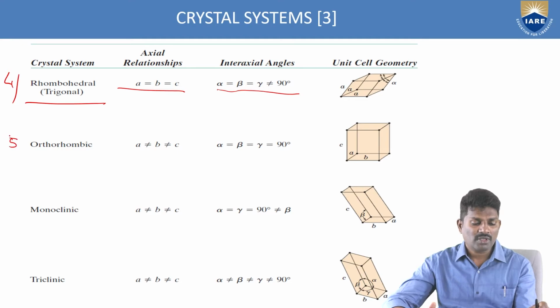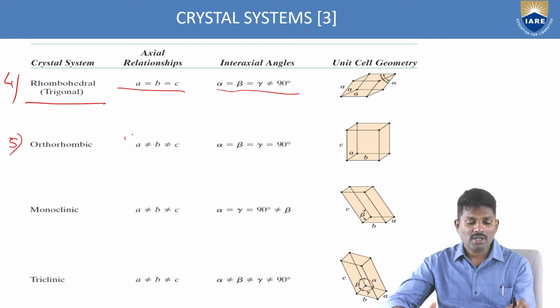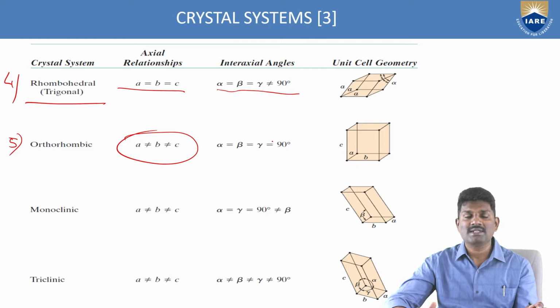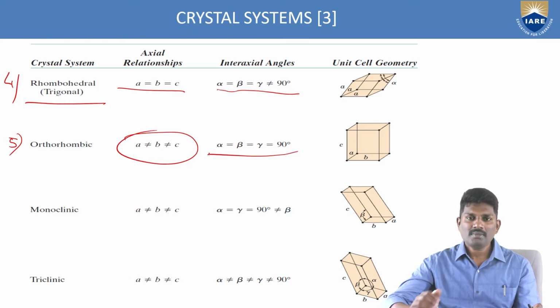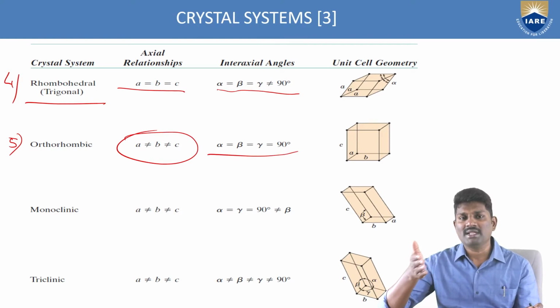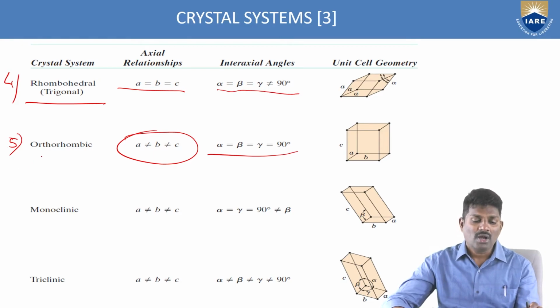And coming to the fifth one, orthorhombic. Here in orthorhombic, all the sides, that is the axial lengths, do not have the same length with each other. So A is not equal to B is not equal to C. So you have different axial lengths, and of course the angles are equal. The interaxial angles alpha, beta, gamma between these three are all 90 degrees, but the axial lengths are not equal. That type of system is called an orthorhombic crystal structure. So this is the fifth type of category.